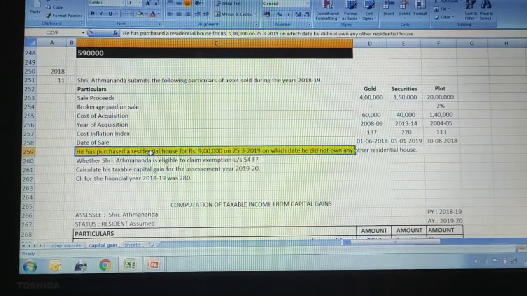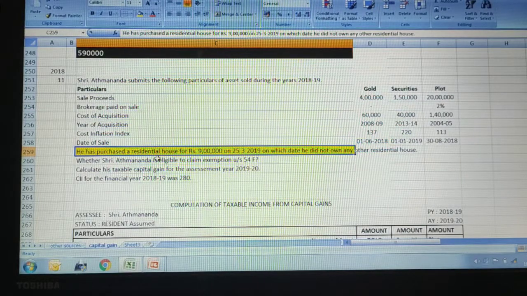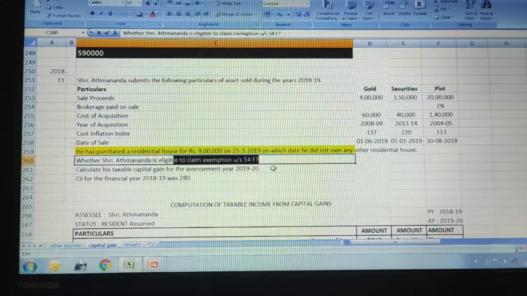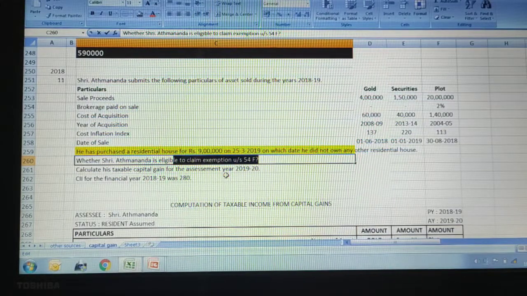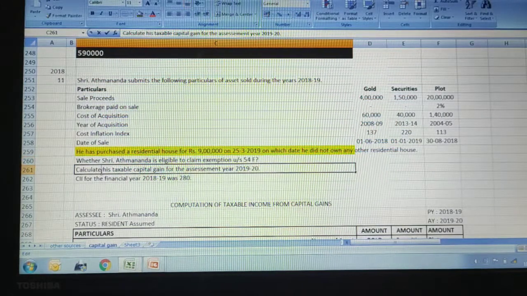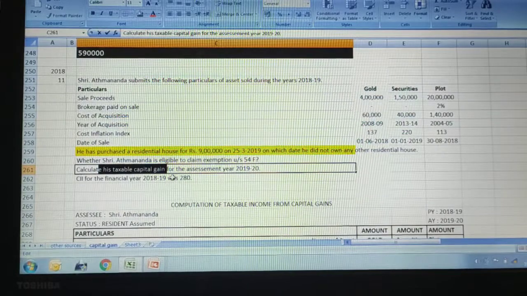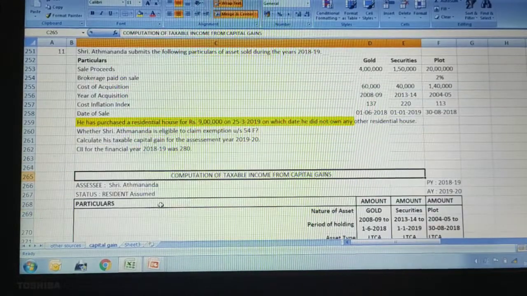Here this is the highlighting point. I have highlighted it because it is the thing to decide whether 54F can be claimed or not. So we will see the rules of 54F and find out whether the exemption under section 54F can be claimed or not. And they are also asking us to calculate the taxable capital gain for the assessment year 2019-20. Right. So the answer starts here.